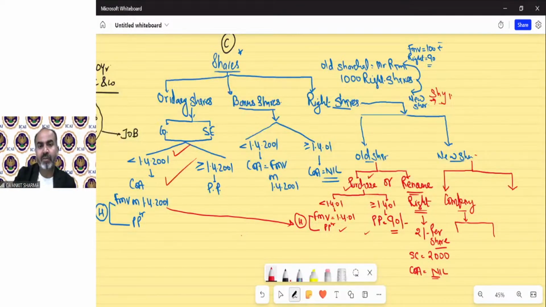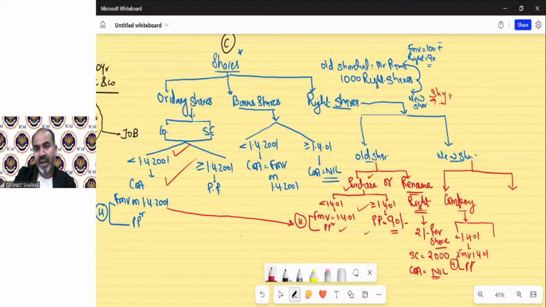If it is purchased before 1/4/01, then FMV on 1/4/01 or purchase price, whichever is higher.